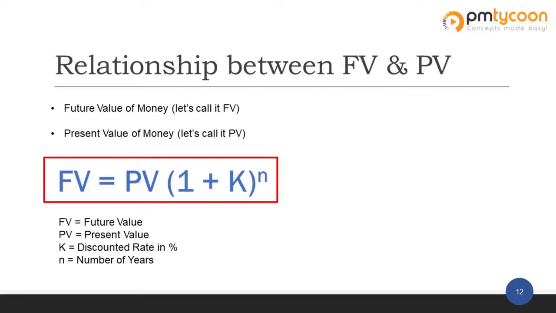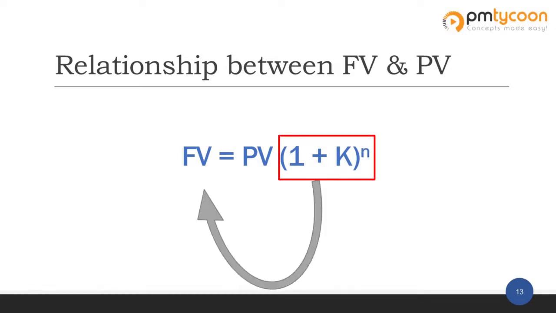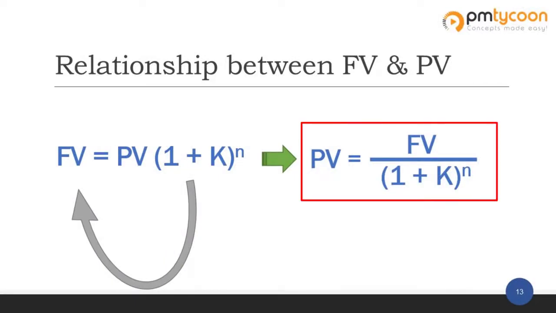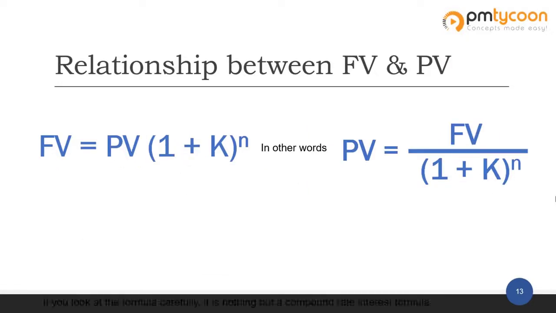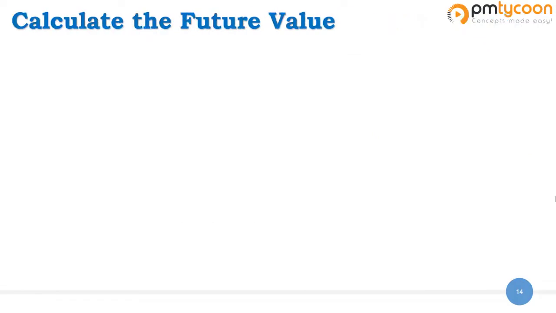It is just one formula that you need to remember to do all the calculations of capital budgeting techniques and nothing more, right? And if we need to calculate the present value, you just send 1 plus k to the power of n to the other side of the equation, and that makes the present value formula as future value divided by 1 plus k to the power of n. And let's do a few calculations using the formula, and then let us calculate the future value.